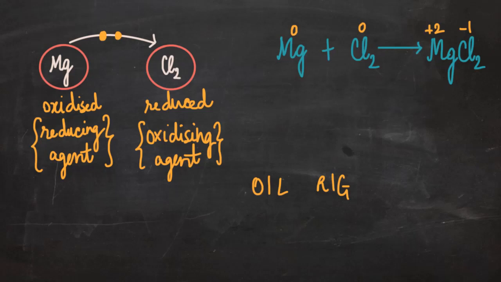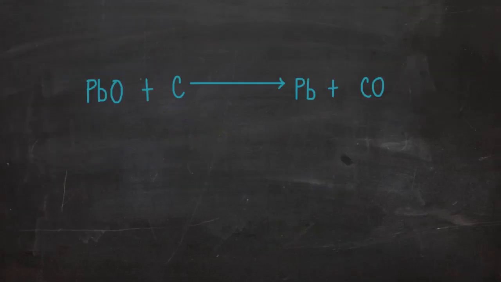Let's see a few more examples now. In this example, lead oxide reacts with carbon to give lead and carbon monoxide. This is a very common question in board exams. So let's see how to solve this. We have to find out the substance which is getting oxidized, substance which is getting reduced, the oxidizing agent and the reducing agent. We must remember that all 4 of these are always going to lie on the side of the reactants. Let's see how.